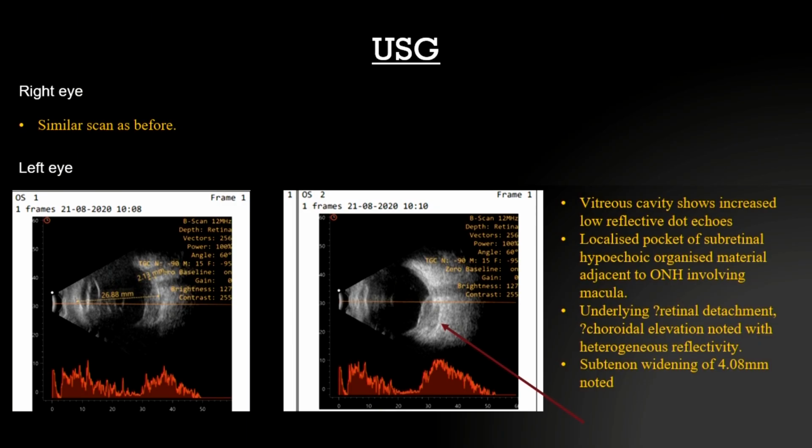The image also shows the peripapillary choroidal thickness, which is around 2.13 millimeters, and subtenon widening was also seen with the diffuse choroidal thickness. So all these signs point towards an inflammatory etiology. We have subtenon space widening, we have diffuse choroidal thickness, which is not consistent with the orbital cellulitis we were suspecting.